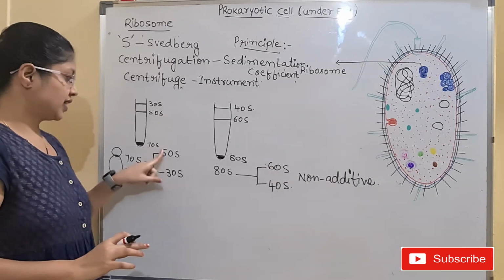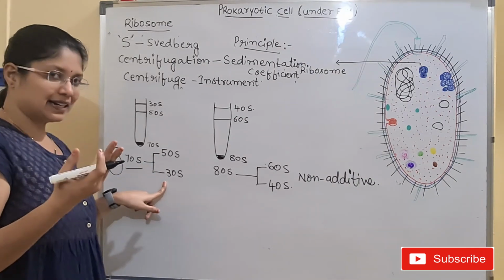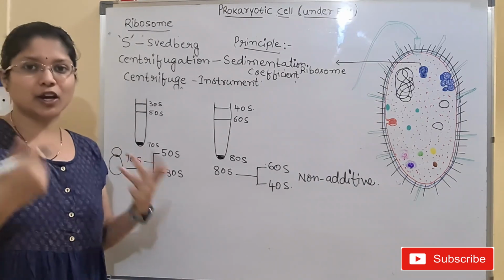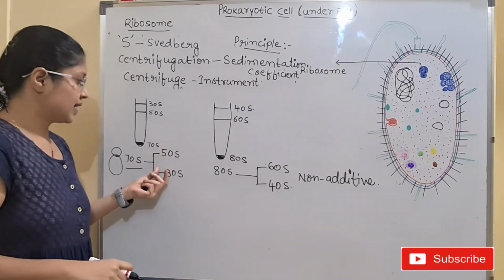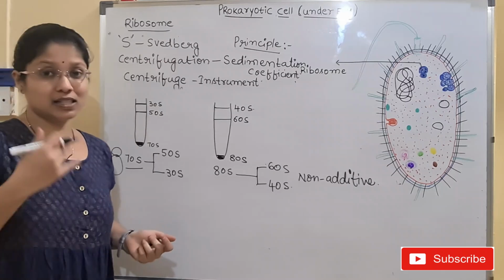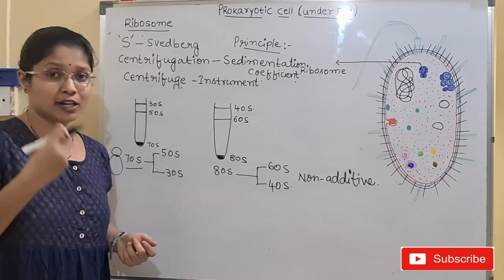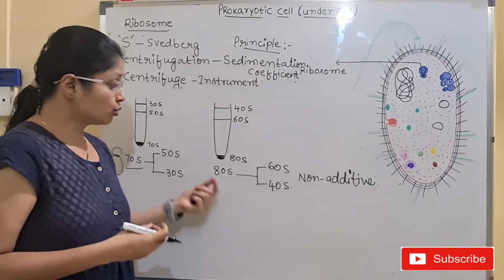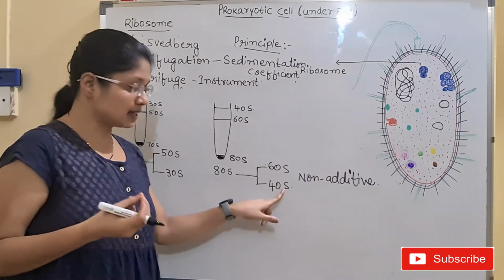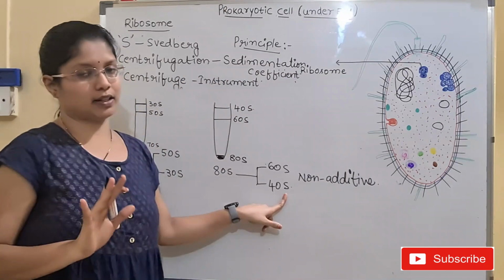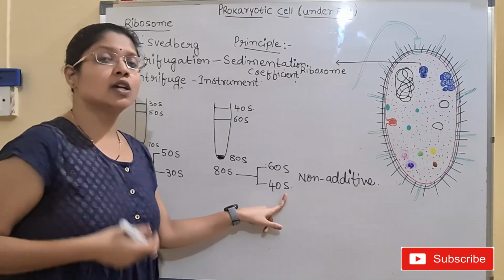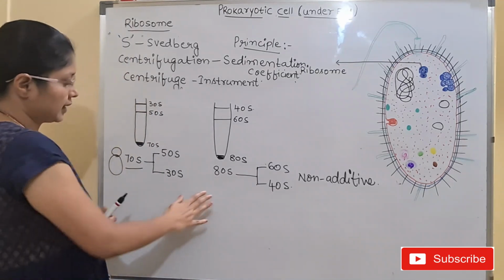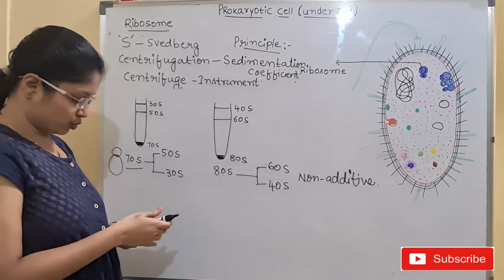In the same way, 50 plus 30 would give 80, but it is not 80, it is 70. These are non-additive in function. You cannot add these units. These are separate for each particle based upon the rate of speed of the movement. Okay, so that is the most important thing. In order to explain this S, I have told you the whole technique, so that there will be no confusion in the later sessions. Yes. Next, we have finished with the ribosome.